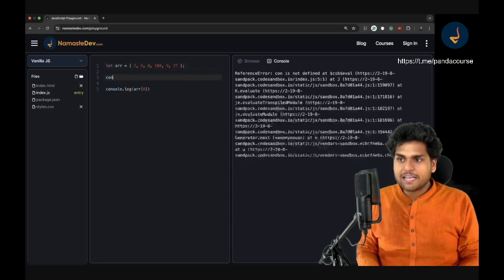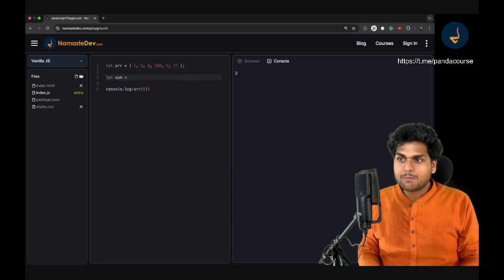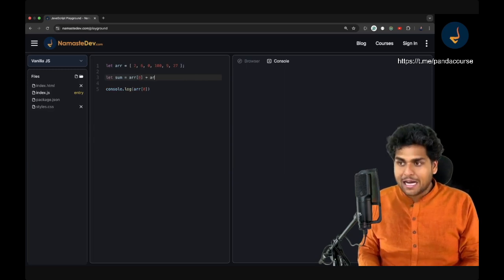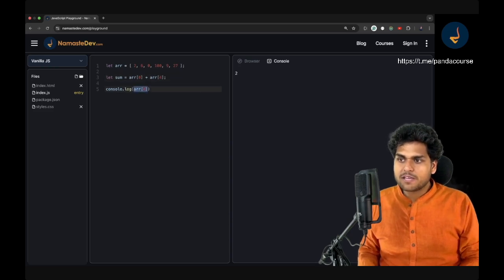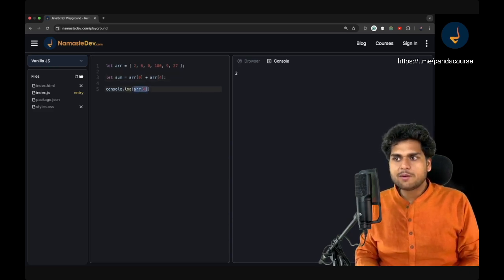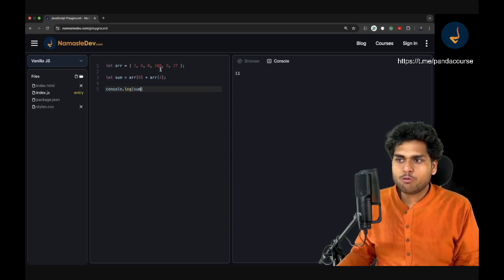Suppose I do something like this, right? Instead of const, let's say sum. And if I do ARR of 0 plus ARR of 4, right? What will be the value of sum? Can you tell me the output? Quickly tell me the output, right? The output will be 11. Why? Because 2 plus 9 is 11, isn't it?